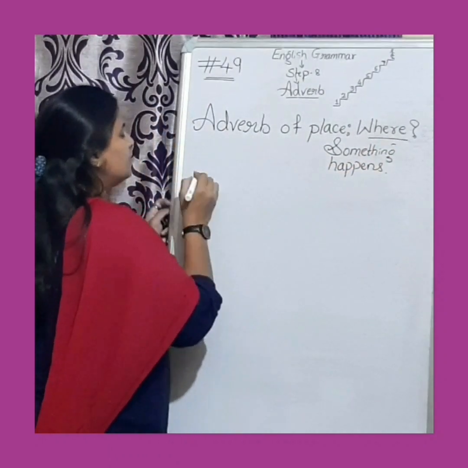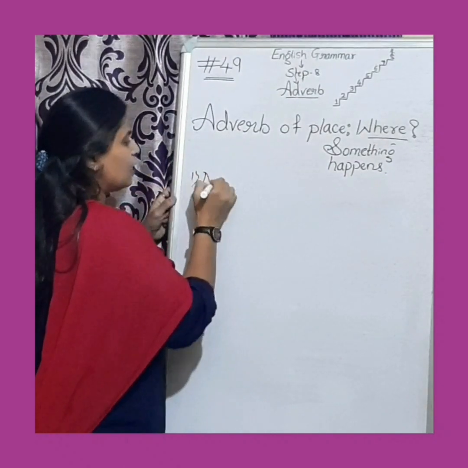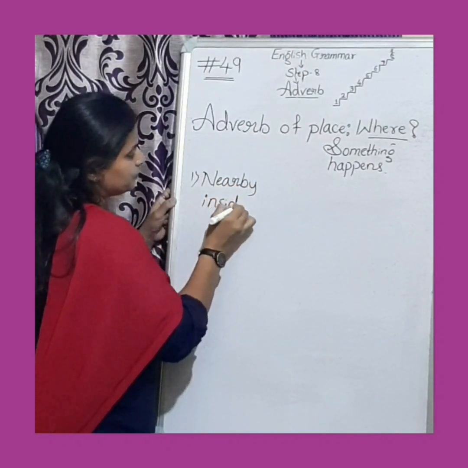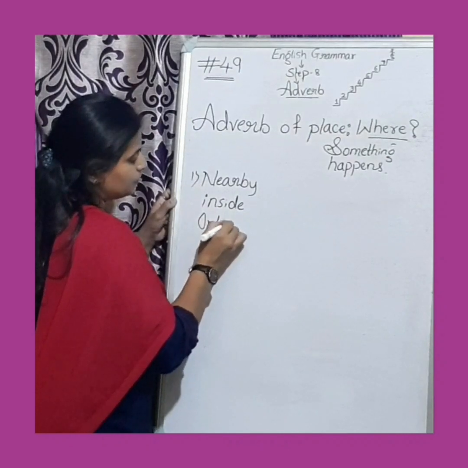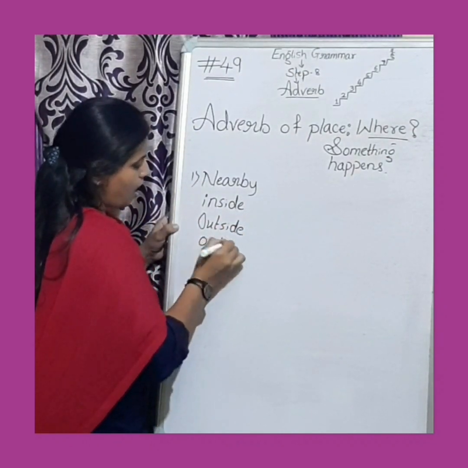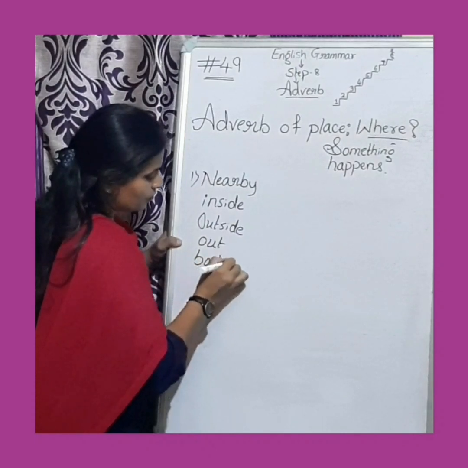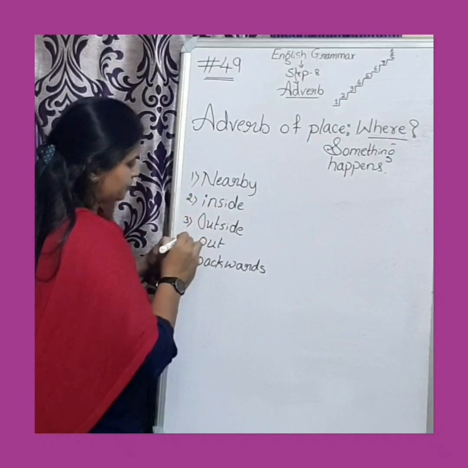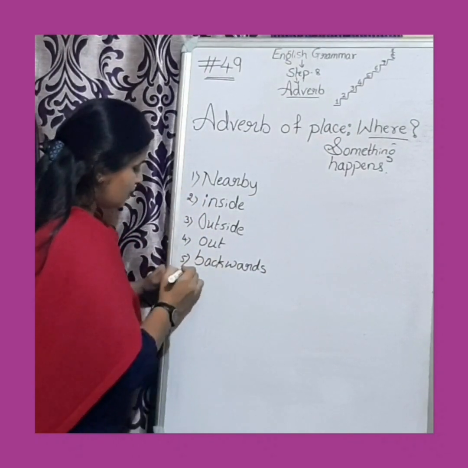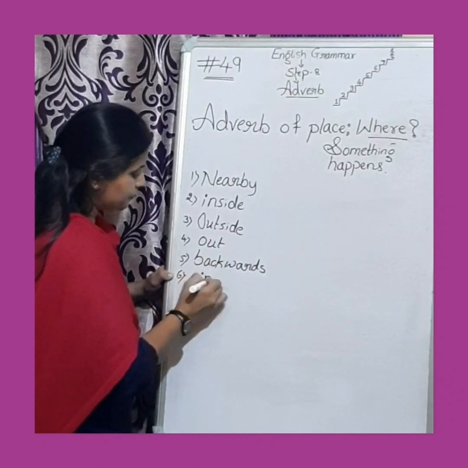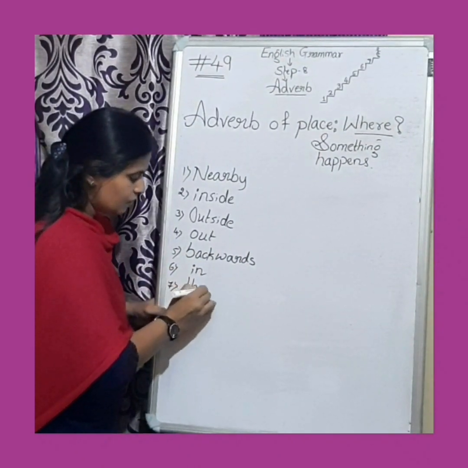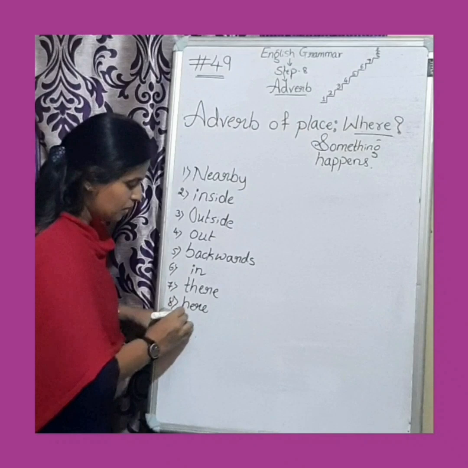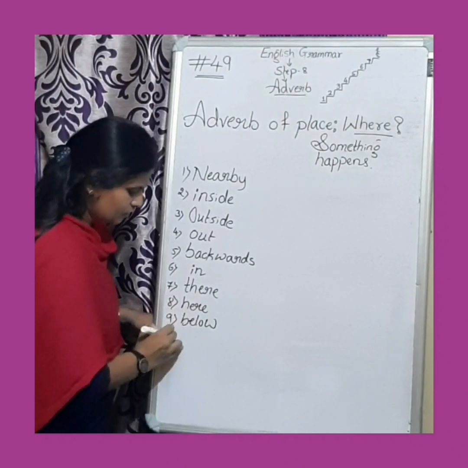Where something happens or happened. So for example, nearby, inside, outside, out, backwards, in, there, here, below, upstairs.